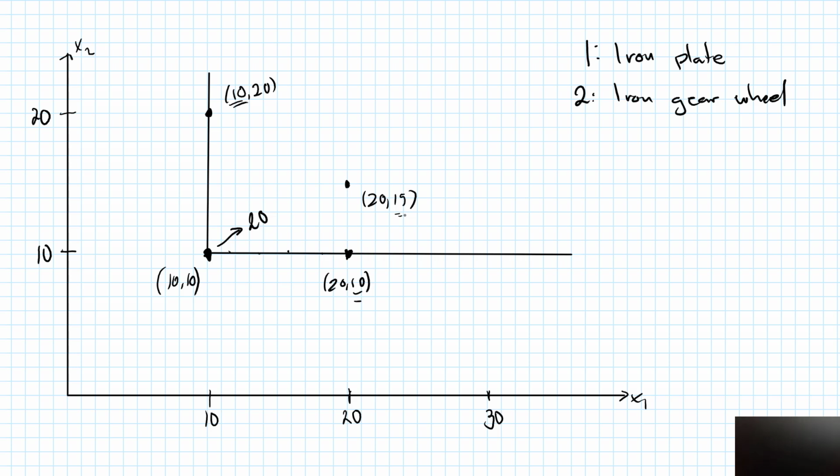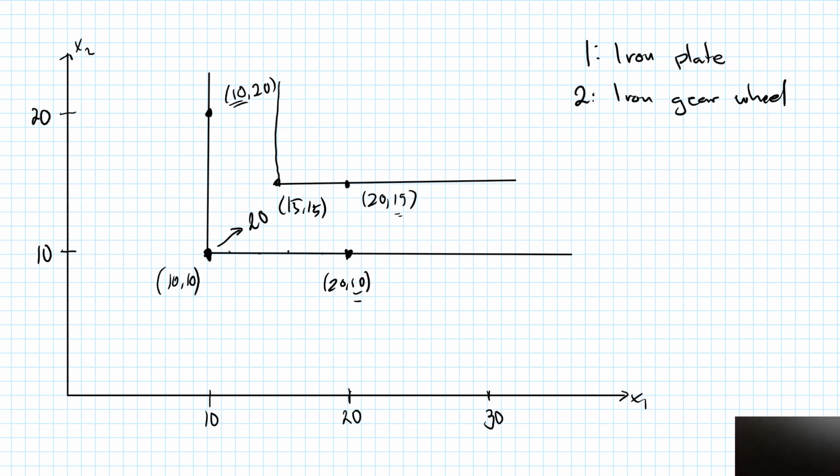Well, I can reduce my iron plates by 5 units. That will make no difference to me. So I will be indifferent between the 20,15 and the 15,15 bundle. And so by the same arguments, the indifference curve for my 20,15 bundle is this L-shaped curve with a corner at 15,15.